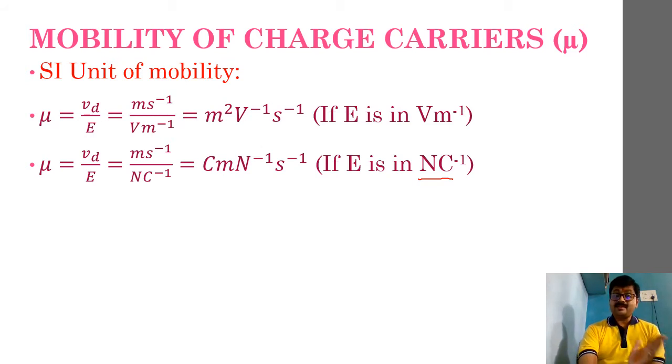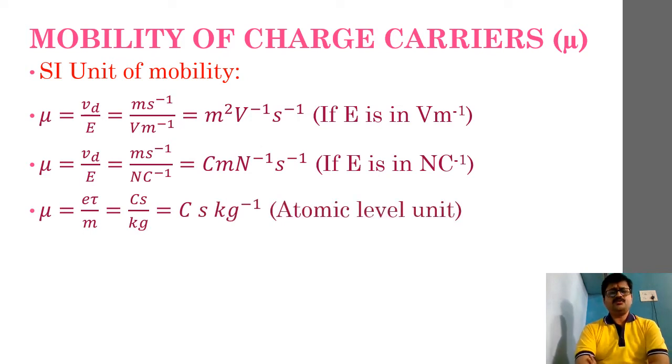This is the second unit in SI. Then the third one, we will define in terms of atomic basis. It is based on the e tau by m equation, so accordingly it is coulomb second per kg. I hope these three things are clear to you.